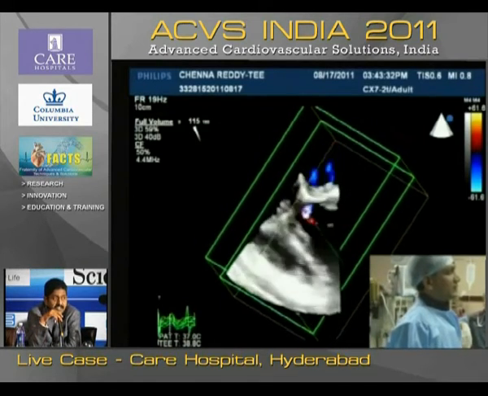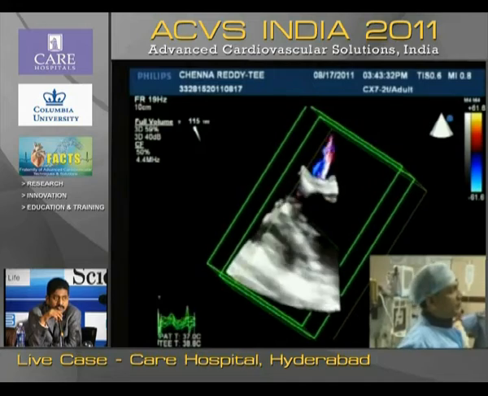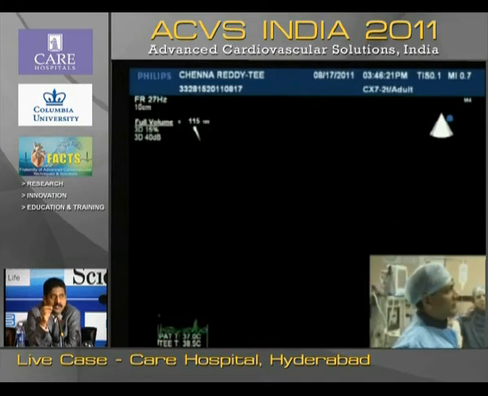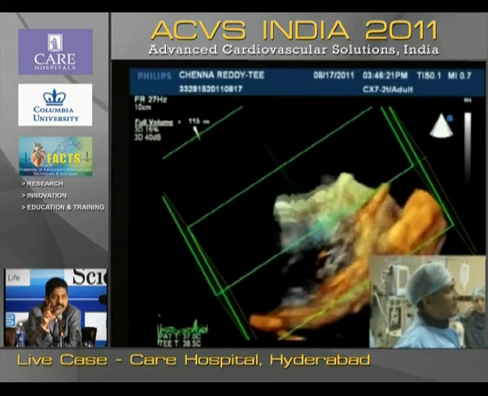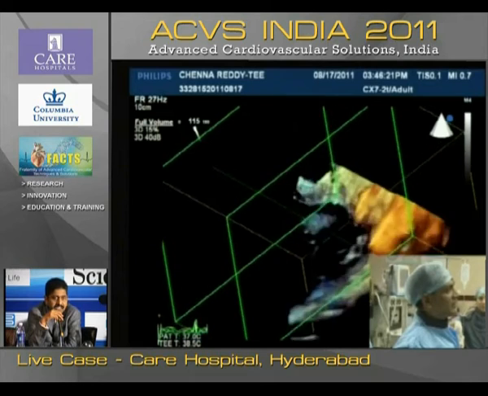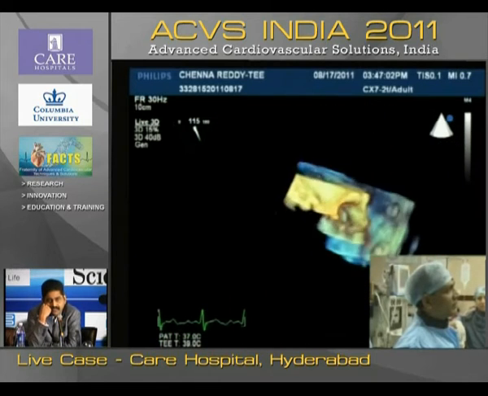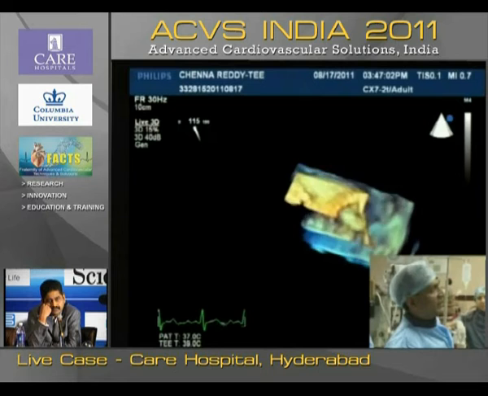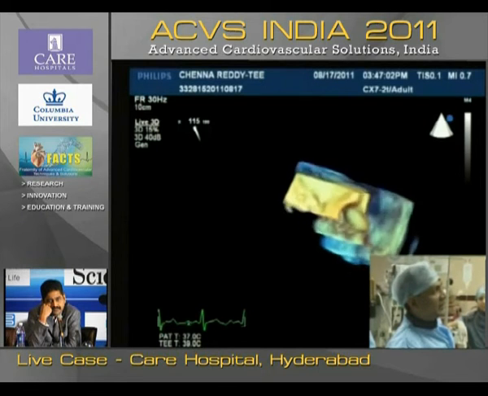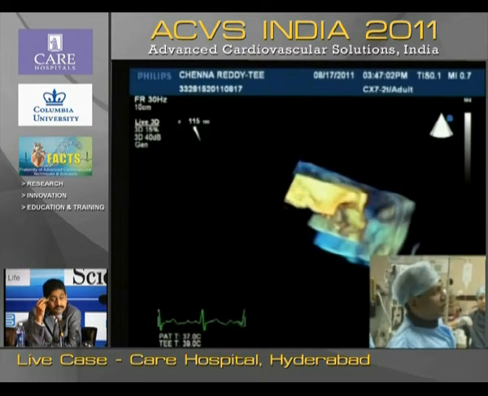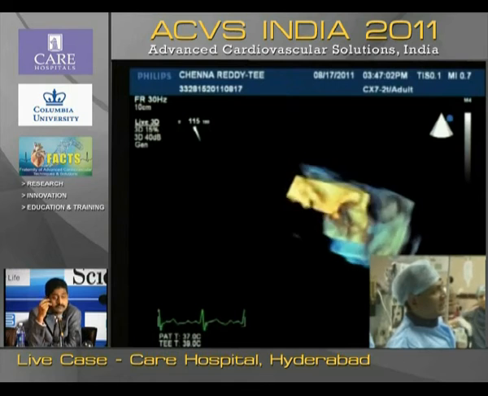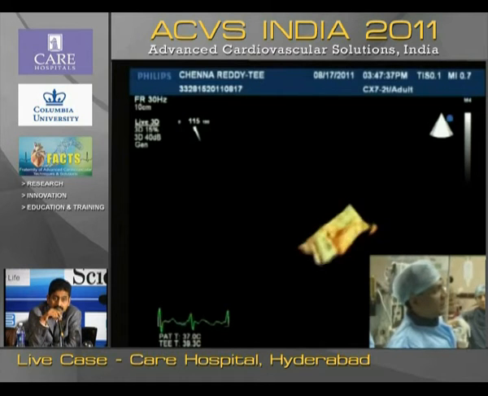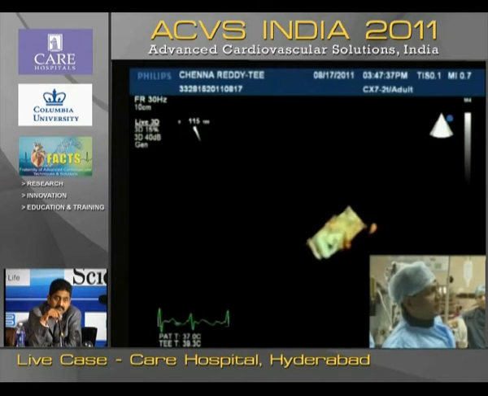Most of us feel that 3D may not be of additional value in many situations, but here is one where you can rotate it and see whichever way you want. So probably it helps in interventions. You can see from the LA side there is a suture mark and you can see the defect. That's the small defect here. Some 25% of the defect is cut. So that's how the defect is profiled. You can see from the LA side.